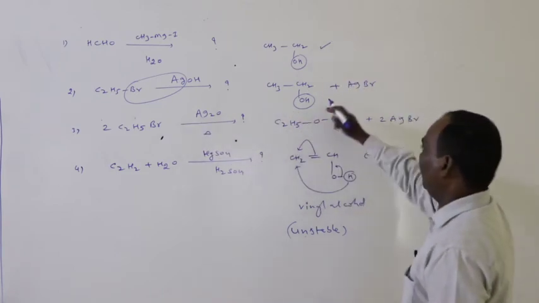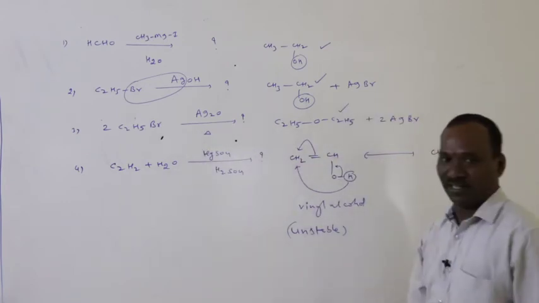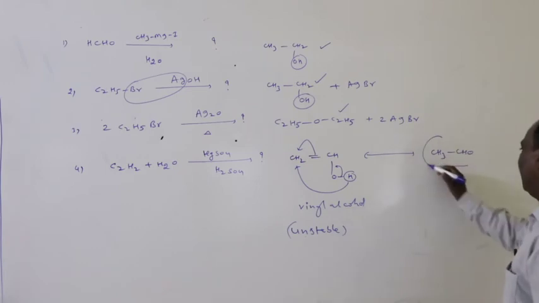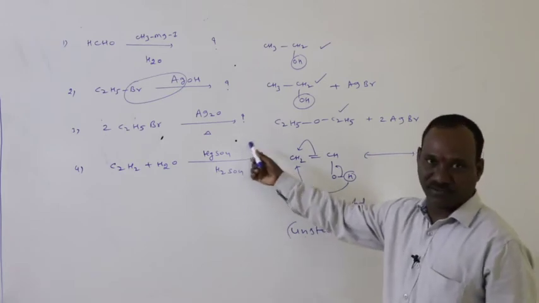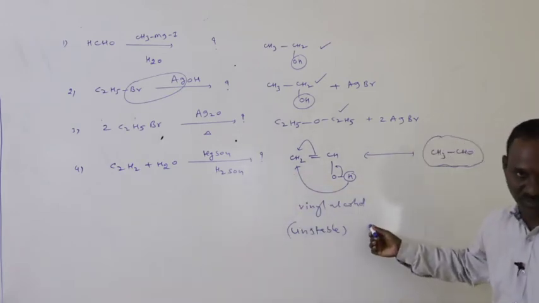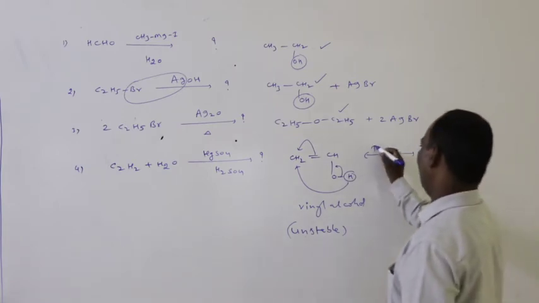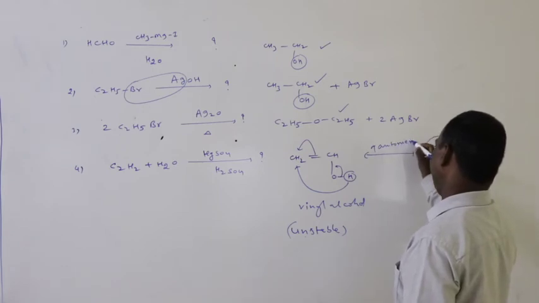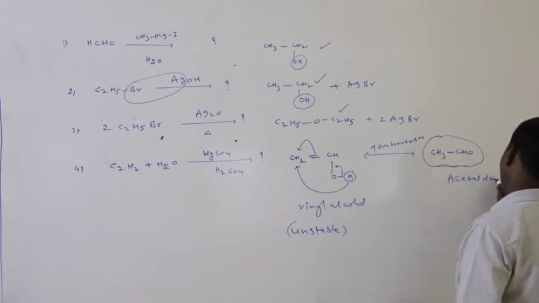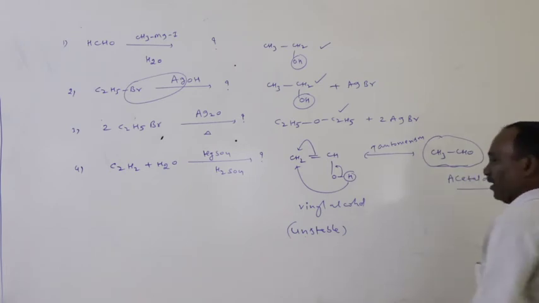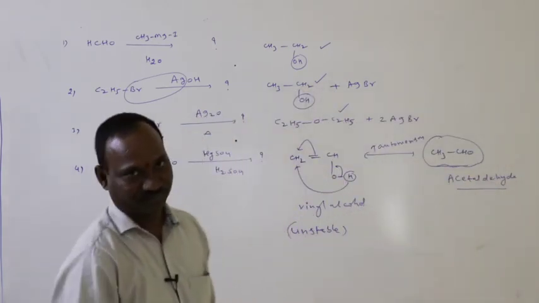Right, in the first option, ethyl alcohol formation. In the second option, ethyl alcohol formation. In the third option, diethyl ether formation. In the fourth option, acetaldehyde formation. Acetylene with water in the presence of HgSO4, H2SO4, vinyl alcohol formation takes place. Vinyl alcohol is unstable, therefore immediately it undergoes tautomerism to form the acetaldehyde molecule. Now, which one is given by positive Fehling's solution?